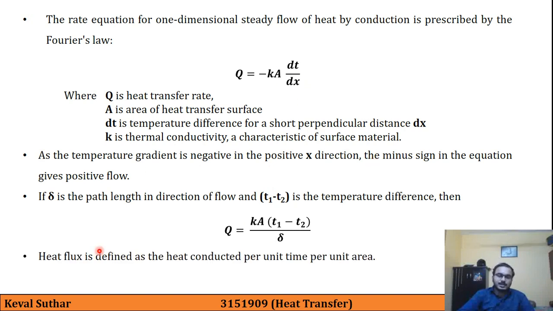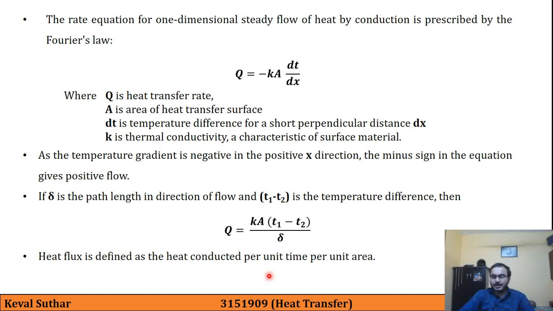And another definition is there. Heat flux is defined as heat conducted per unit time per unit area. So if you focus on this equation, if we take the heat transfer surface area to the left hand side, that is Q divided by A, then it will become the heat flux.